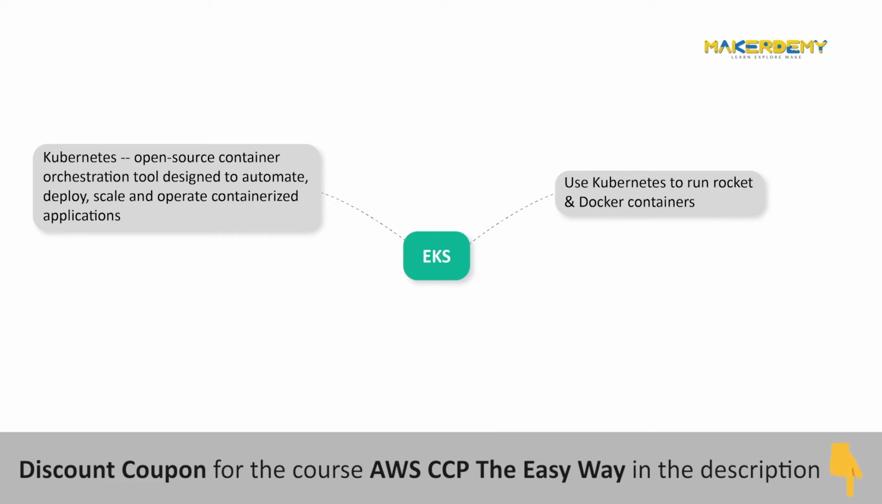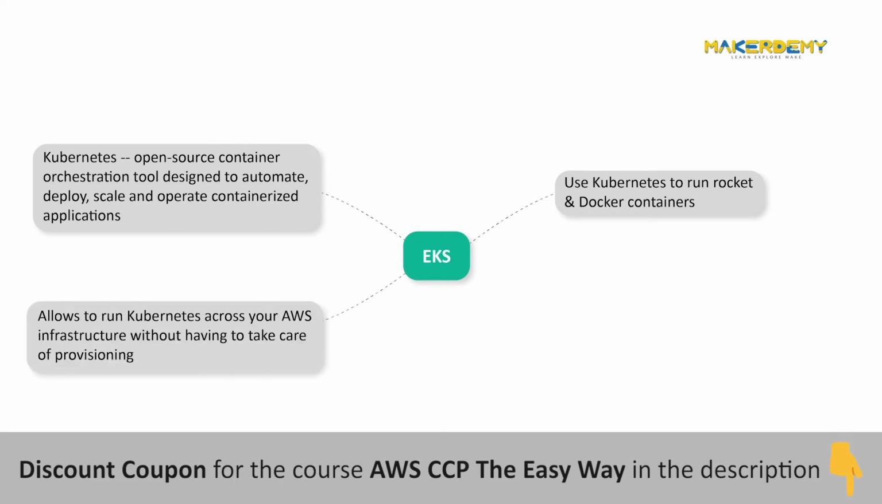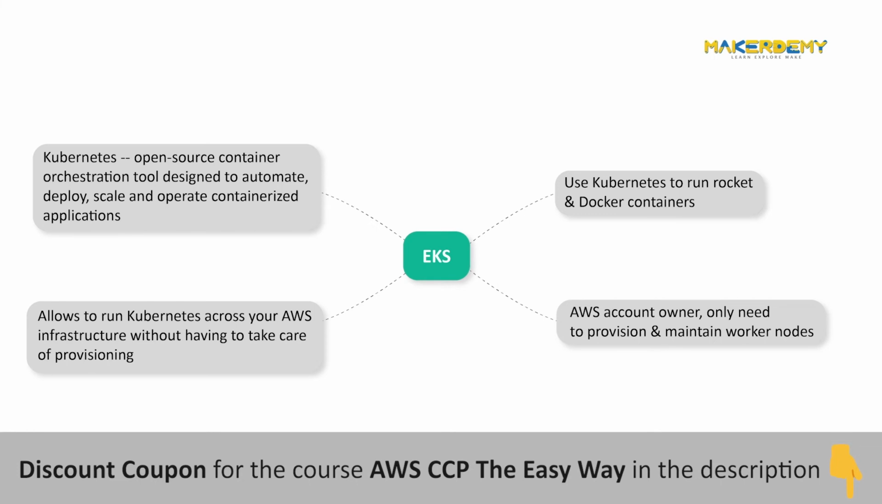So back to EKS. With EKS, AWS provides a managed service allowing you to run Kubernetes across your AWS infrastructure without having to take care of provisioning and running the Kubernetes management infrastructure in what's referred to as the control plane. You, the AWS account owner, only need to provision and maintain the worker nodes.